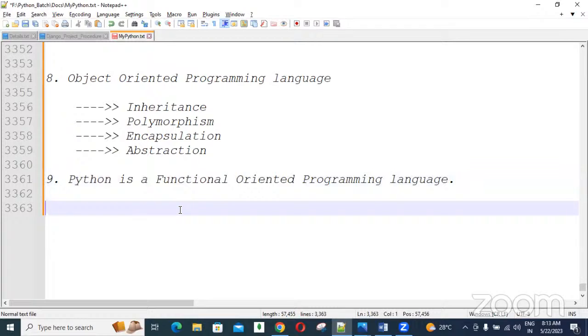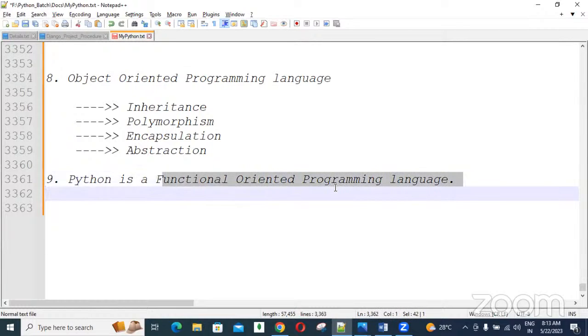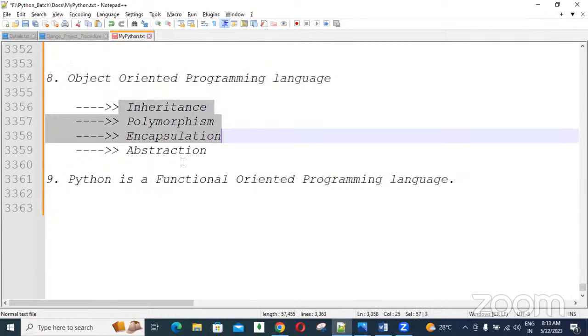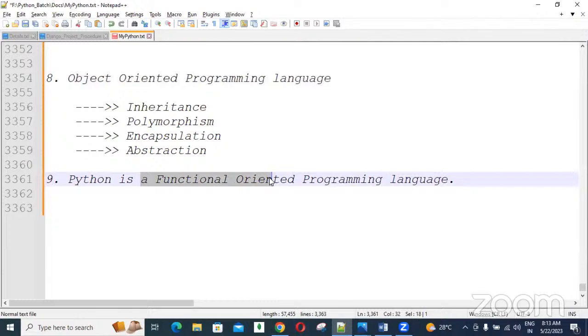C language, guys, initially follows only functional oriented techniques. It means in C language we write only function related logic. In Java, only object oriented techniques are followed to develop applications. So Java does not have the functional oriented technique.